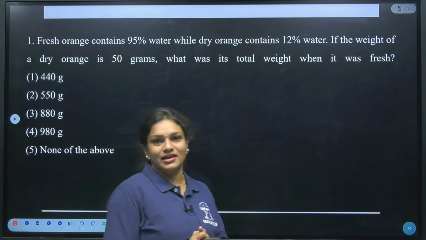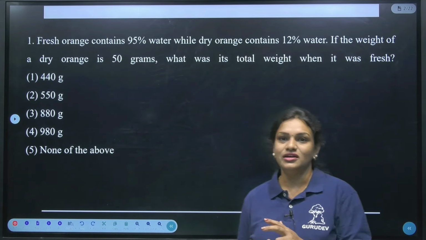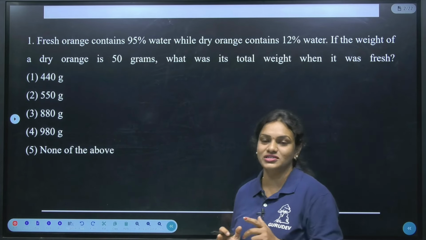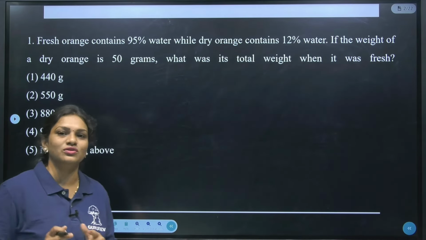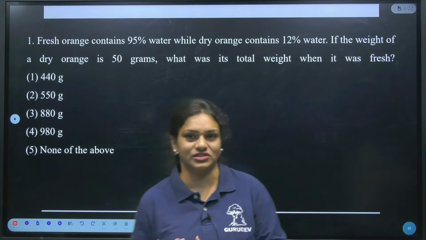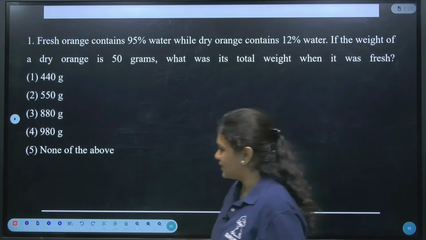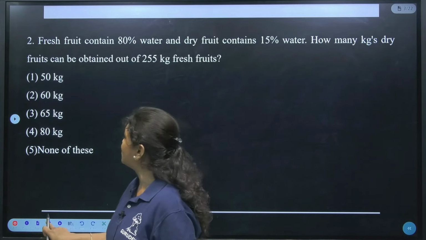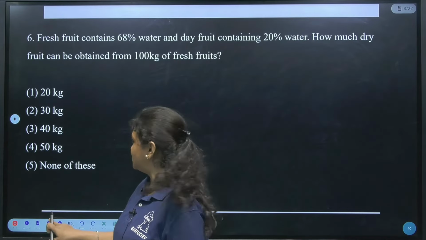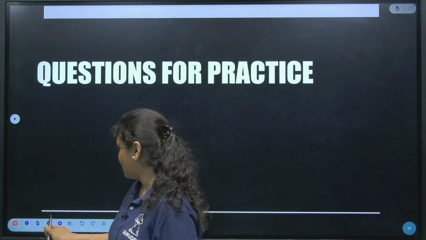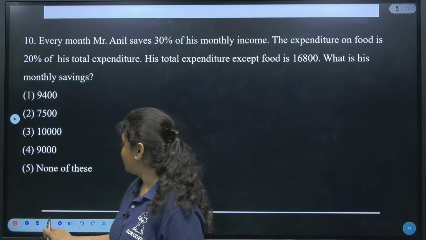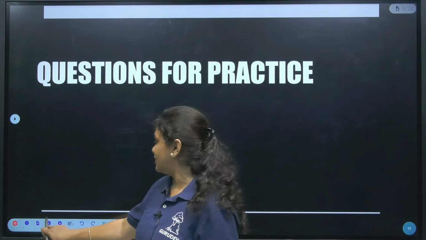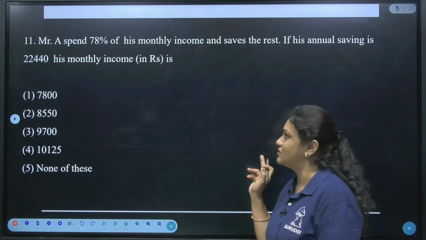In the previous class, I have given homework questions, right? So I hope you are ready with those questions. Those who are done with the questions, please keep the notes ready. See guys, these questions we have already discussed in part 1 and part 2. These are the questions which I gave in part 2 as homework.